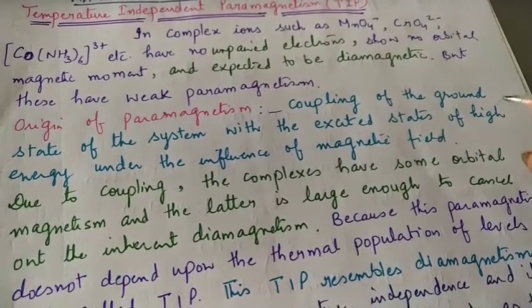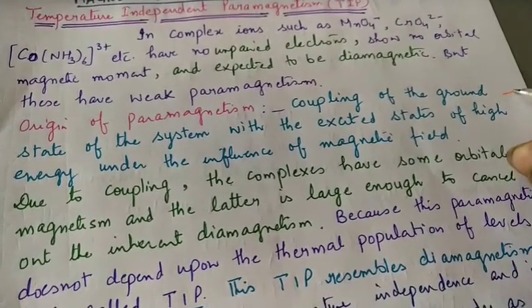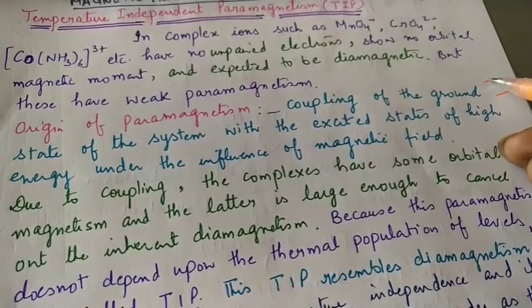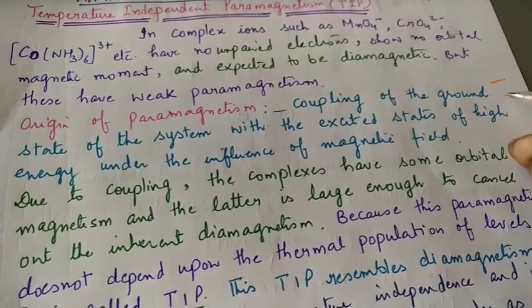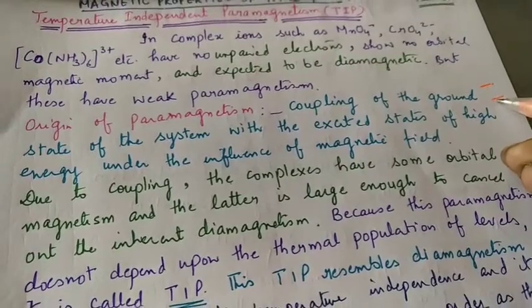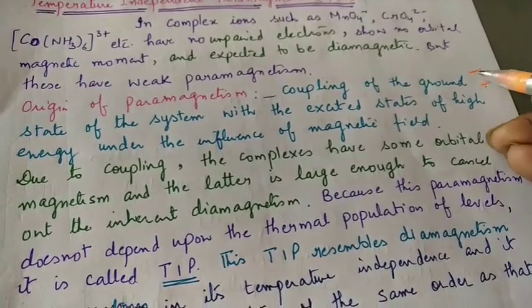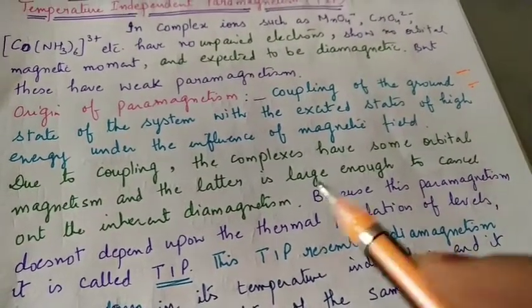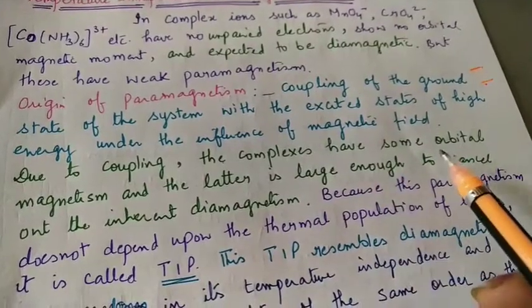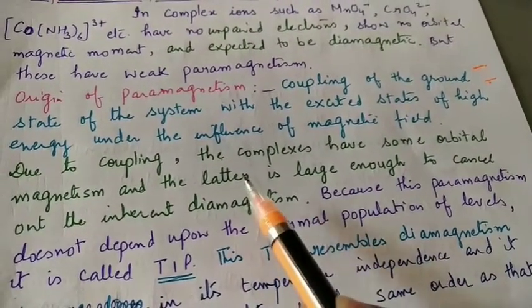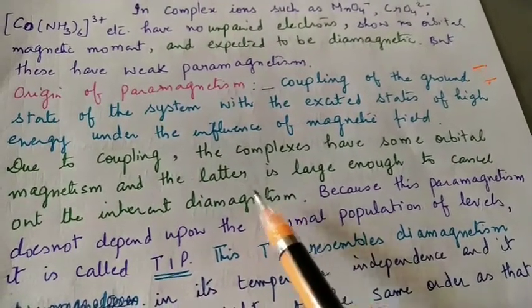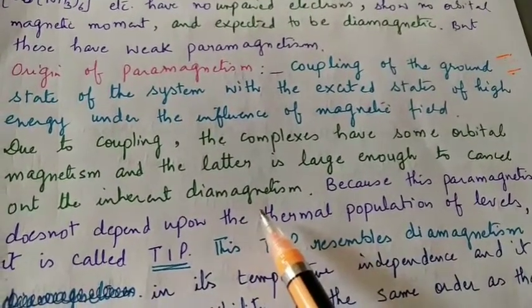The reason is coupling of the ground state of the system with an excited state of higher energy. The coupling occurs when a magnetic field is applied. Due to this coupling of the two states, the complexes have some orbital magnetism, and this is large enough to cancel out the inherent diamagnetism.